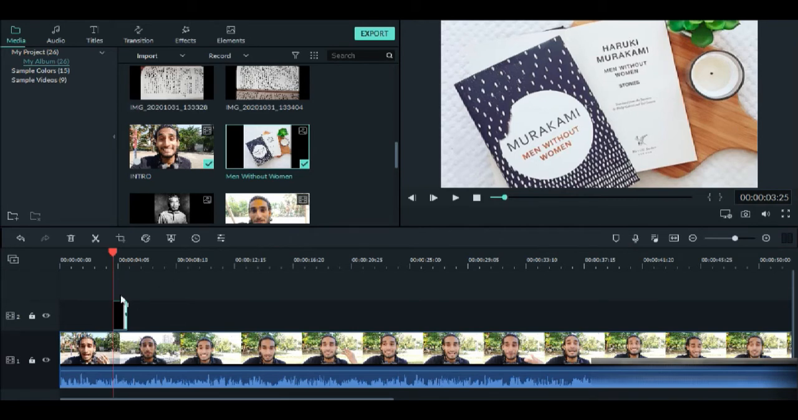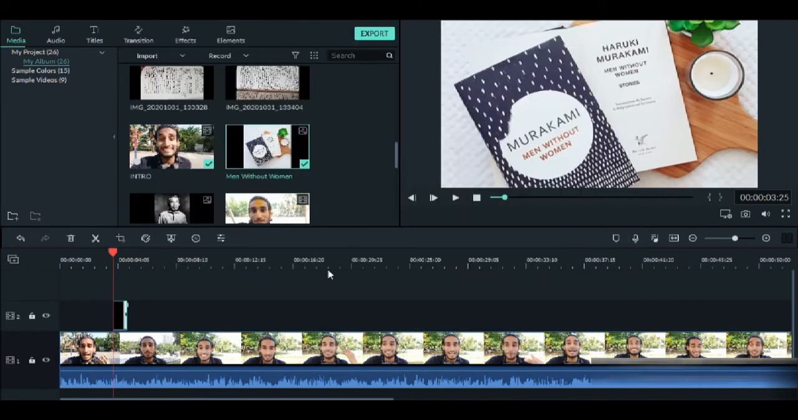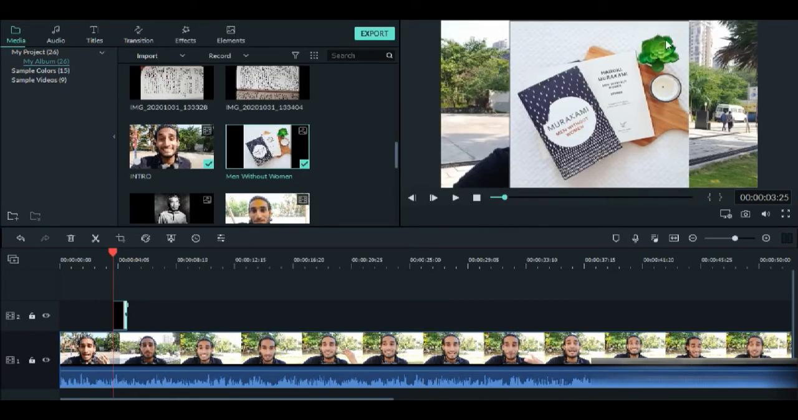So what we're going to do is we are going to click on it, and you can see the symbol right here. It means crop. We are going to click on this crop symbol, and we're going to click on custom. We're going to increase this whole size. Okay. What it will do is give us the image exactly how it was. But let's say now I don't want it in the center of the screen. I want it at the right side of the screen.